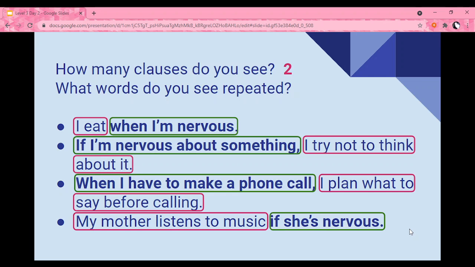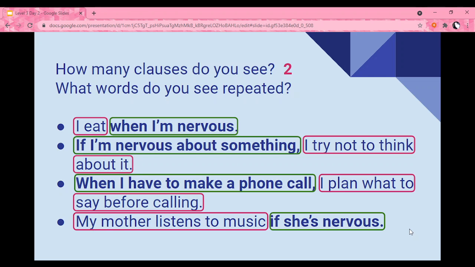Now, if you noticed, all of the green clauses, when I'm nervous, if I'm nervous about something, when I need to make a phone call, all of these are expressing the conditions. And the clauses in pink are called main clauses or result clauses. We have a condition and we have a main clause or result clause.